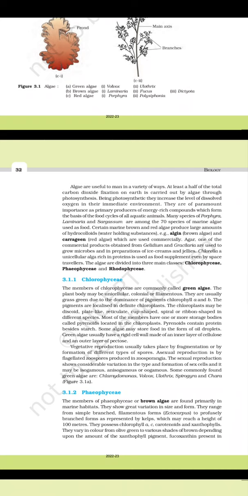In different species, most of the members have one or more storage bodies called pyrenoids located in the chloroplast. Pyrenoids contain protein besides starch. Some algae may store food in the form of oil droplets. Green algae usually have a rigid cell wall made up of an inner layer of cellulose and an outer layer of pectose.